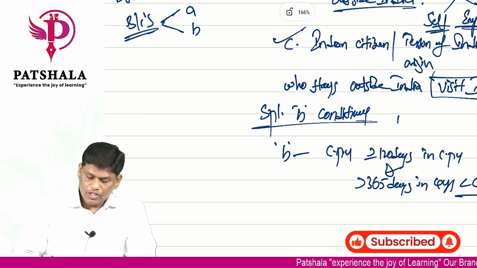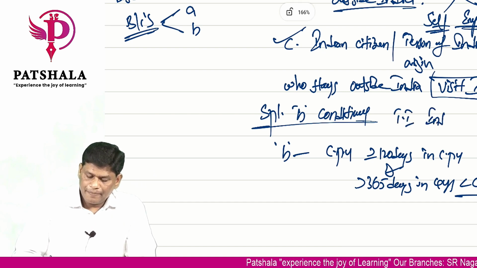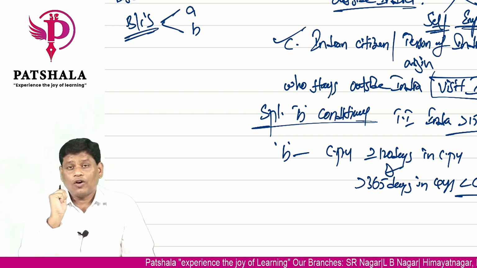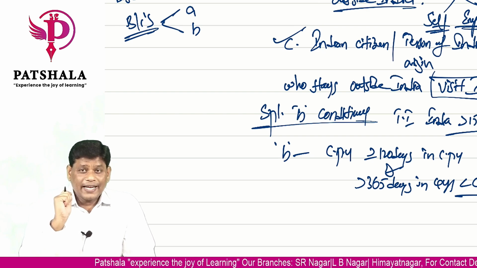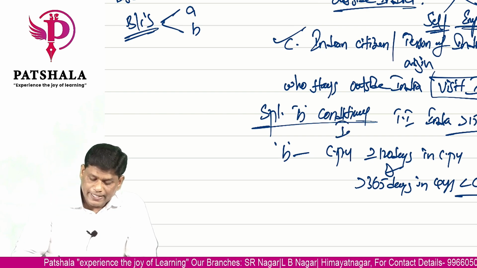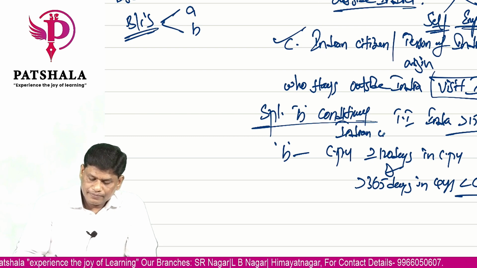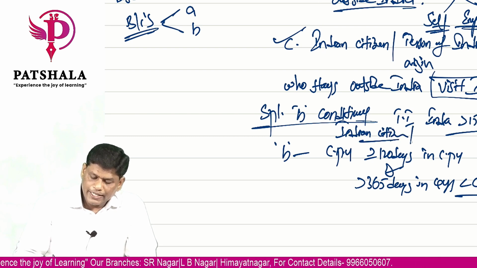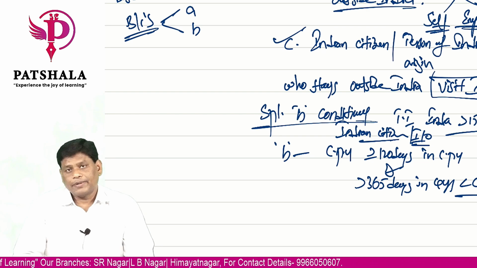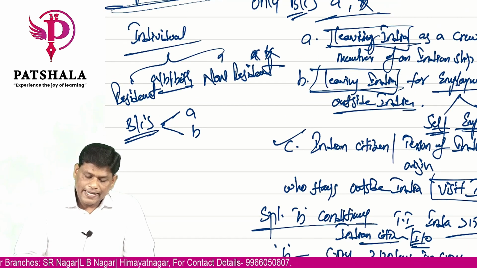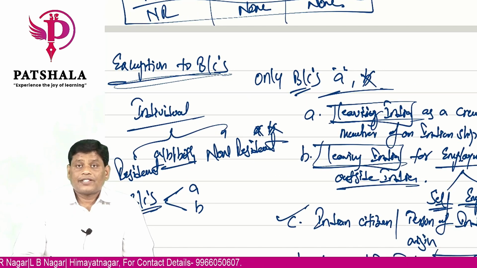But his total income in India should exceed the limit, like how we have in the case of your deemed resident, and he should again be an Indian citizen or of Indian origin, either one. So these are the three cases which are known as exceptions.